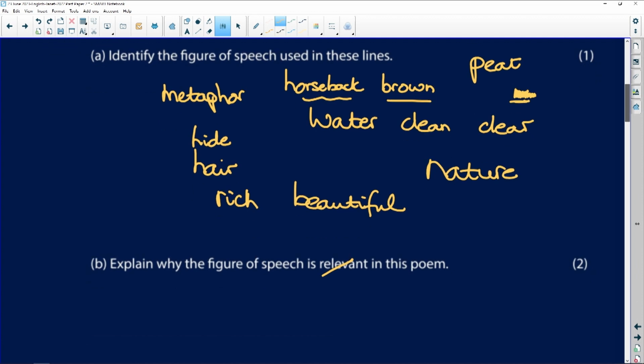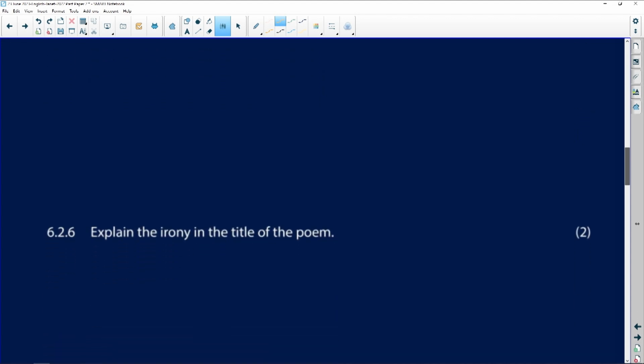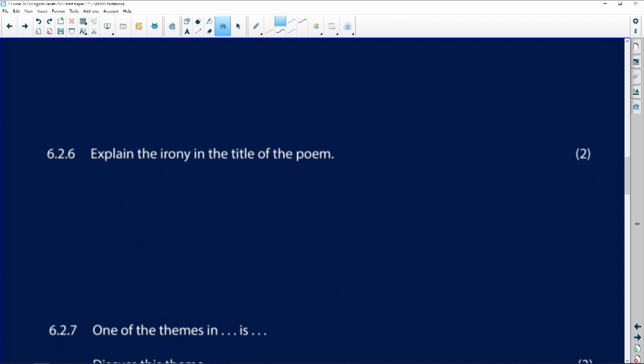Take any poem, take a figure of speech, discuss it. Why is the following statement false? You would have to find such a statement. Now, irony in the title, this was a very specific poem that they had last year. I think you should look for irony, but maybe not in a title, because every section, the drama, the novel, the poetry, every single section has an irony question. So you need to look for irony in one of your poems.